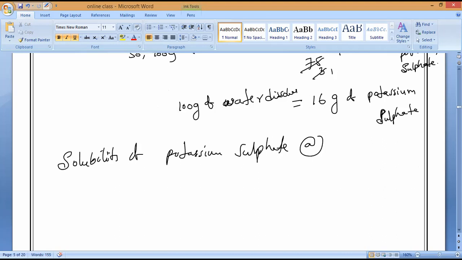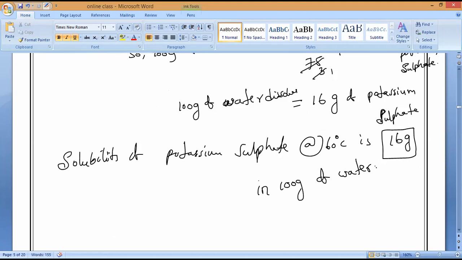At 60 degrees Celsius, it is 16 grams in 100 grams of water. Are you clear now? Yes or no? Please everyone respond. Are you clear? Yes, sir. So that is it. Any doubt? Anybody can ask.